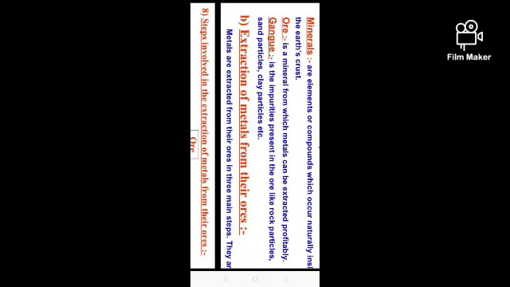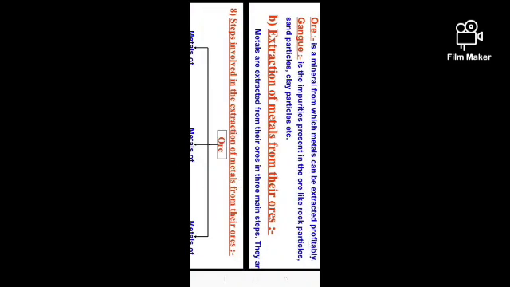And what is ore? Ore is the mineral from which the metals can be extracted profitably. So ore is that kind of compound from which the metals can be extracted at a profit. And gangue is the impurities present in the ore.